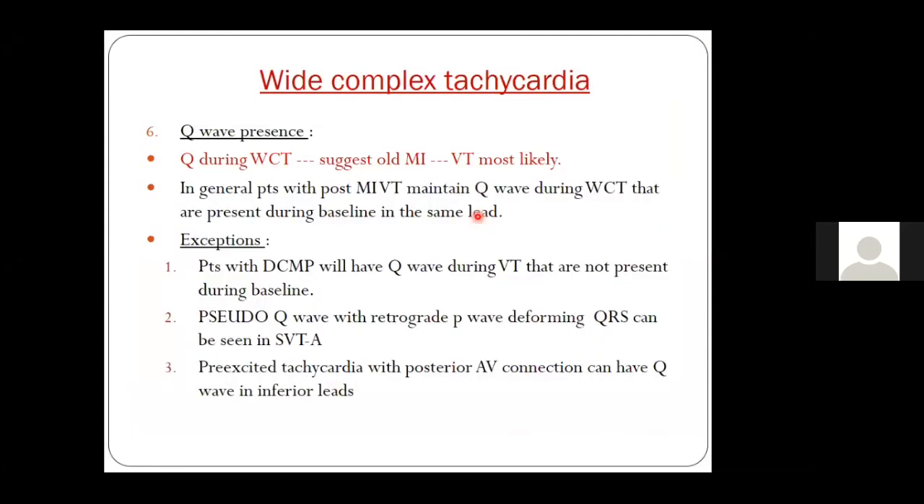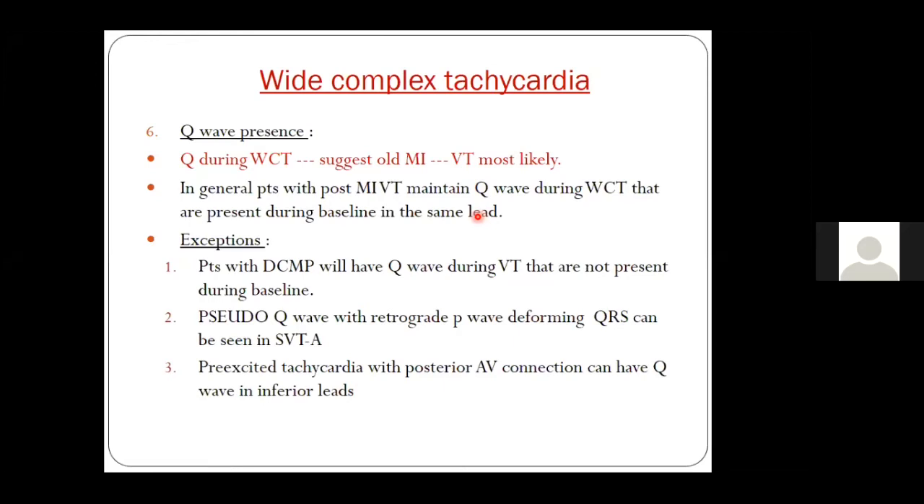Now, again, coming to the sixth important criterion, the presence of a Q wave. This is one important thing, because whenever you see a wide QRS tachycardia, you should always look at the patient's baseline ECG. Why that is important is, as I already told you, the baseline ECG will give you an idea of how much the axis has changed. So if the patient has an LBBB morphology VT and you have an RBBB on the baseline ECG, it definitely